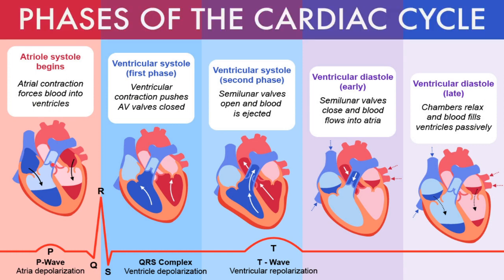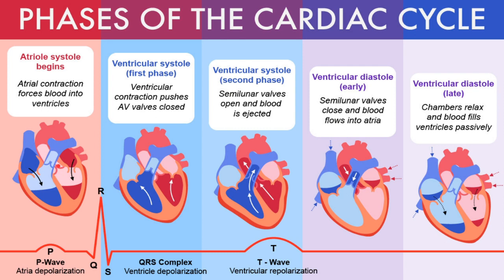So now let's discuss all the phases of the cardiac cycle in short. First of all, we were having the atrial systolic phase. Now in this there is contraction of the atria, of course, okay? And over here 25% of the ventricular filling of the blood was occurring, right? Because the rest 75% of the ventricular filling was done by the ventricular diastolic phase. So only the remaining 25% is done by the atrial systolic phase. And over here, very important, the fourth heart sound is heard in patients suffering from ventricular hypertrophy. And the fourth heart sound is heard because of the opening of the mitral valve or the atrioventricular valve and closure of the semilunar or the aortic valve, okay?